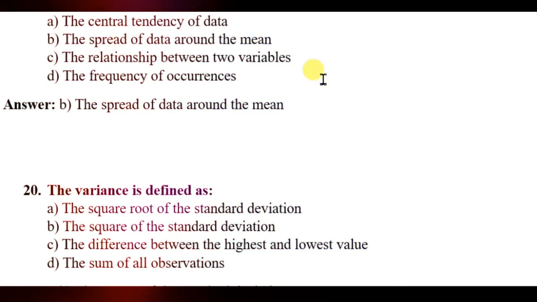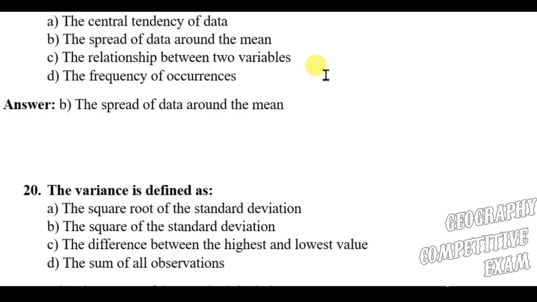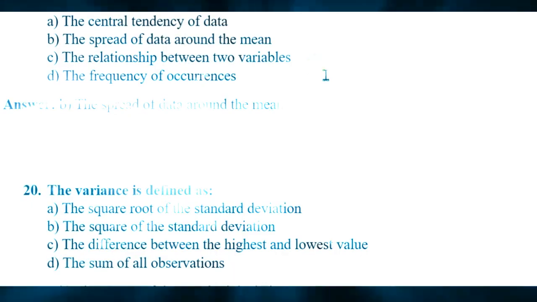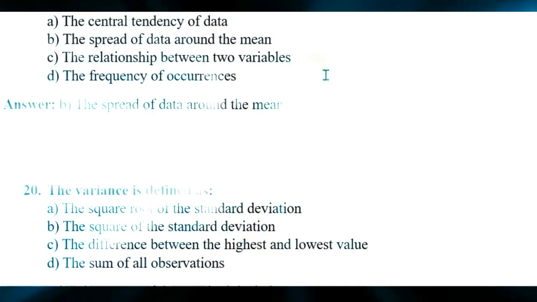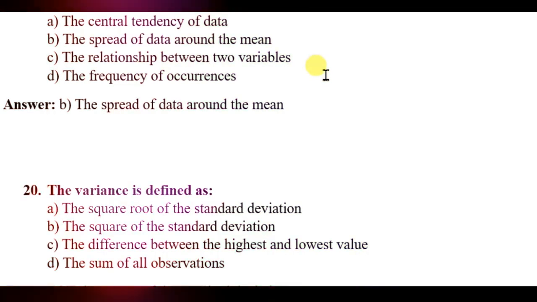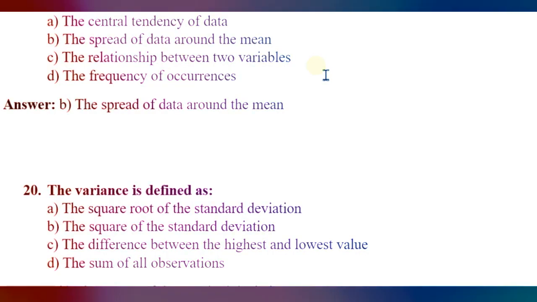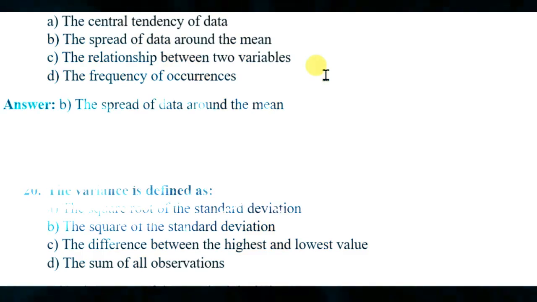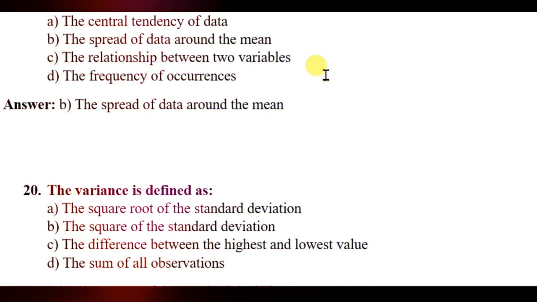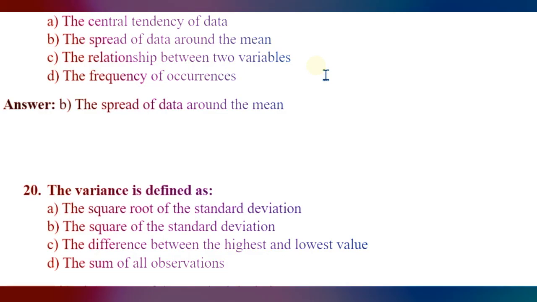The standard deviation measures the central tendency of the data, the spread of data around the mean, the relationship between two variables, the frequency of occurrences. So the right answer will be the spread of data around the mean.